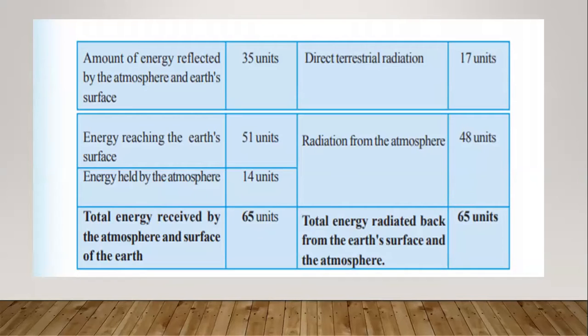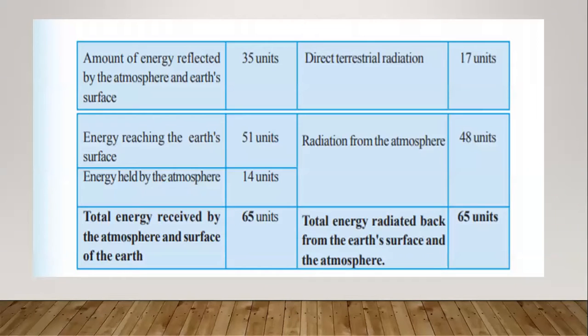Then among the 65 units, 17 units are re-radiated to the atmosphere. Direct terrestrial radiation of 17 units is directly re-radiated to the atmosphere. Then 48 units are radiation from the atmosphere. So 51% has reached the atmosphere, and 48 units of it go out from there. The 48 units are re-radiated to the atmosphere.